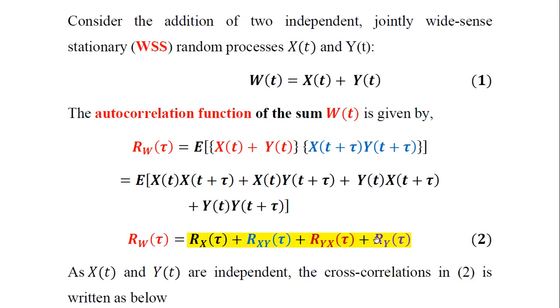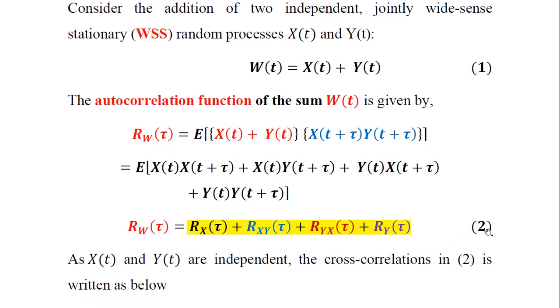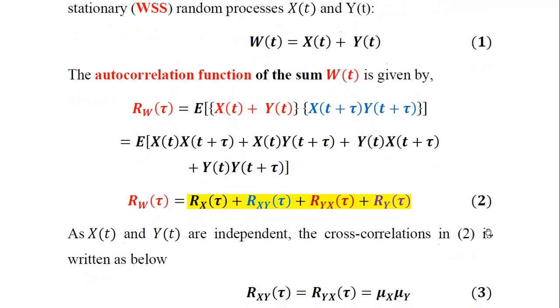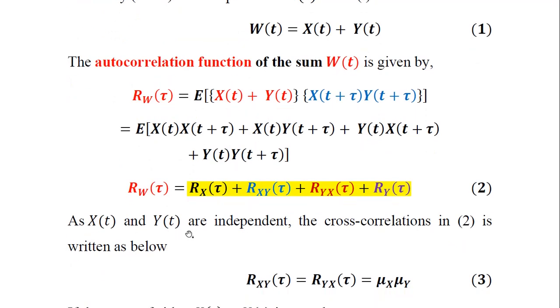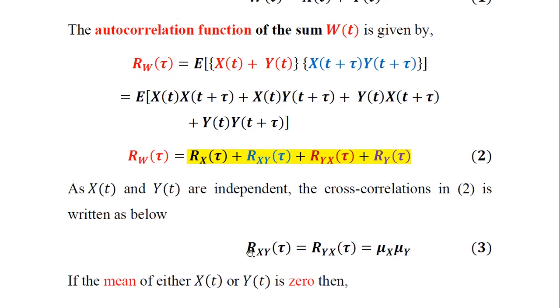So totally 4 terms are there, as evident in equation number 2. As x of t and y of t are two independent random processes, the cross correlation in equation number 2 above can be rewritten as below.